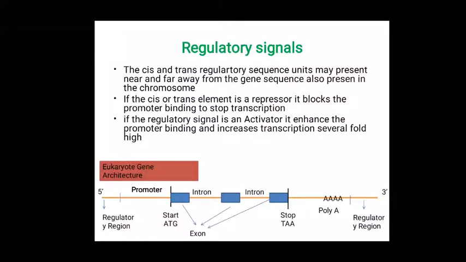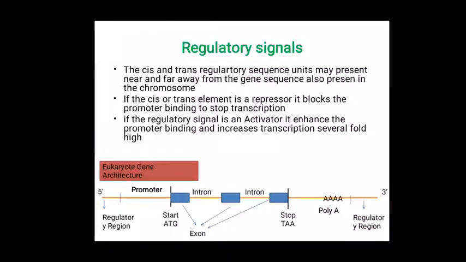The regulatory signals, cis and trans elements, may be present near and far away from the gene sequences respectively. If the cis or trans element is a repressor, it blocks the promoter binding with polymerase. So less polymerase binding leads to minimum transcription or less transcription or totally no transcription. If the regulatory signal is an activator, it enhances the polymerase binding to the promoter region. So it ends up with increased transcription and increased RNA production to several fold higher.